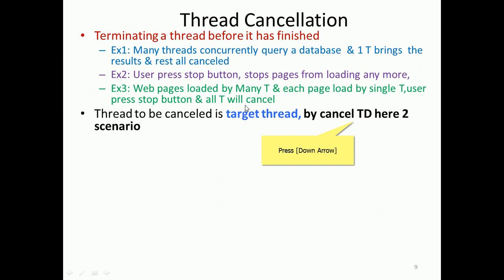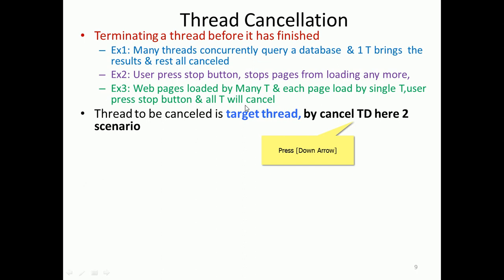Whichever thread the stop button affects becomes the target thread.